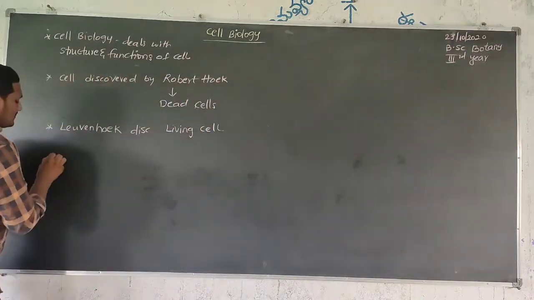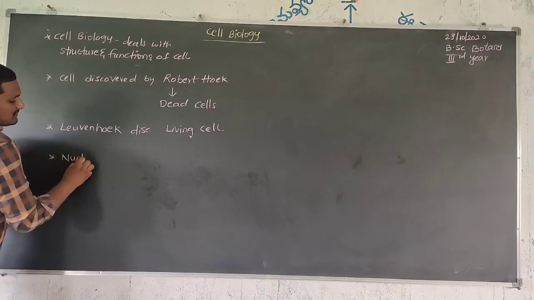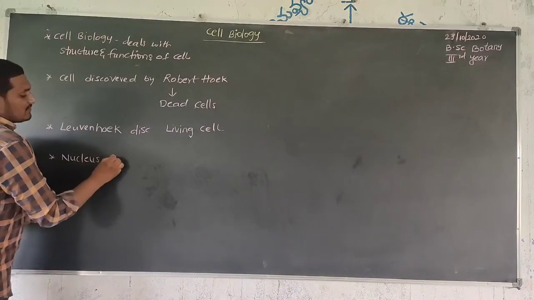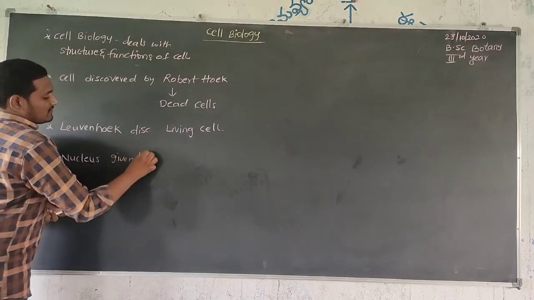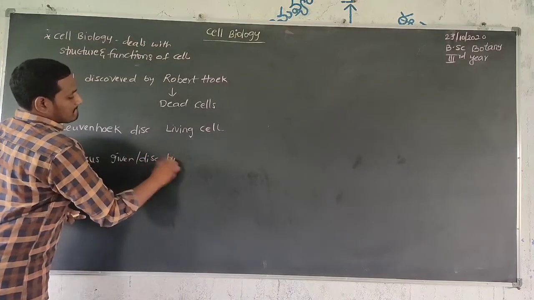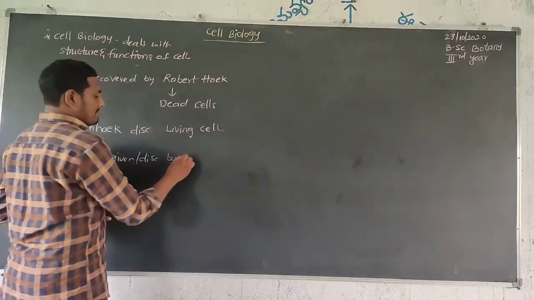The term nucleus was given, or the nucleus was discovered, by Robert Brown.